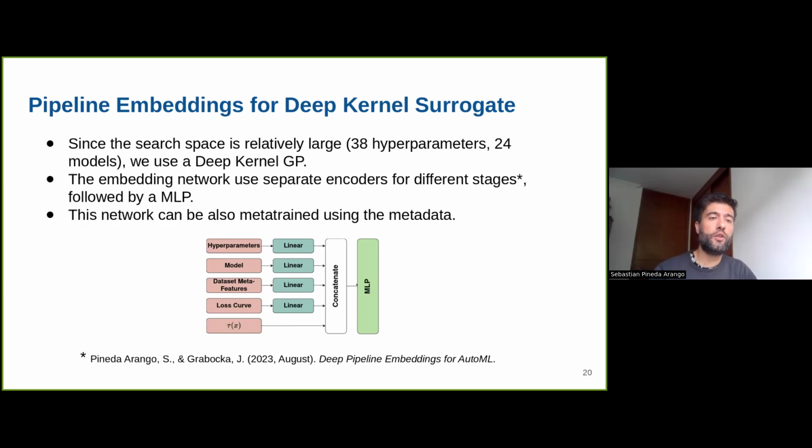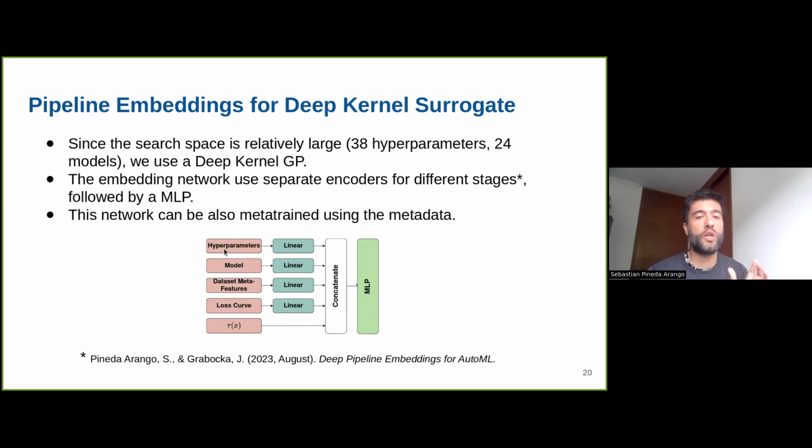And this is very useful, especially because we have a large search space. As I explained before, we have around 32 hyperparameters. We have 22 models, 24 models, and the deep kernel GP allows us to embed all these hyperparameters in a lower dimension and then use this lower dimension as input for the GP. And basically, this embedding is using an MLP, but also before concatenating all the information, we apply some linear layers.